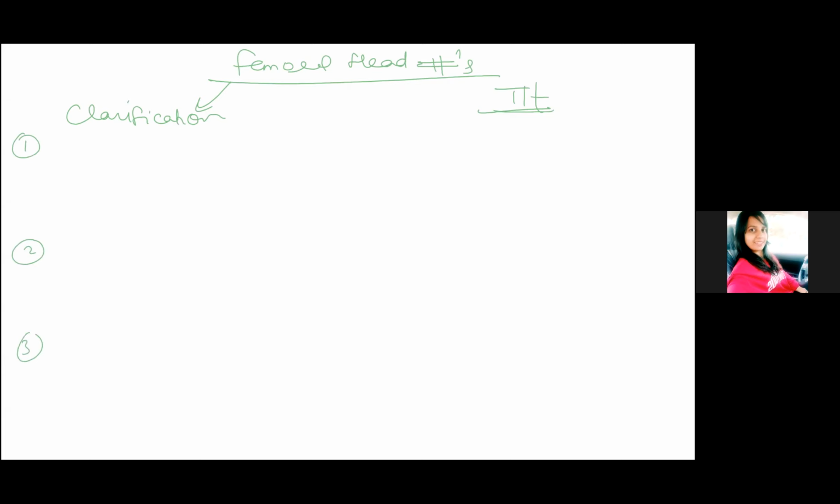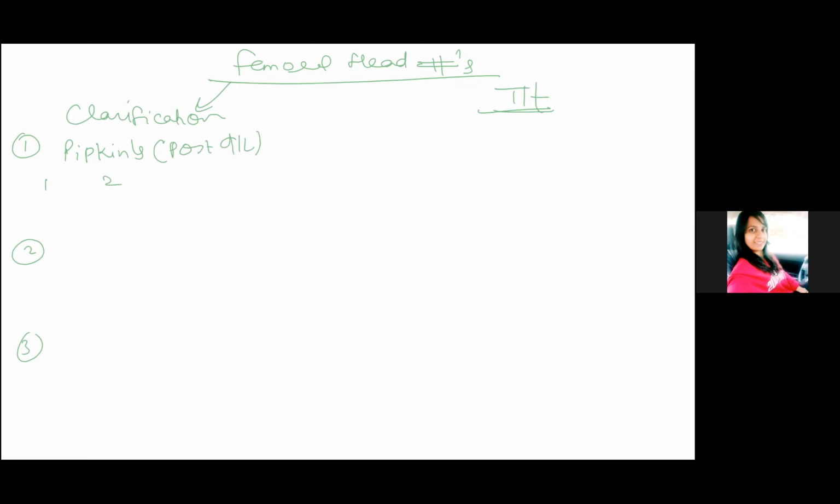Okay, hello everyone. This is Dr. Sheenam Bansal. So today we will start the femoral head fractures. In the femoral head fractures, firstly, you need to know about classifications and then you need to know about the treatment. In the classification, you have three classifications. That is, firstly, there is Pipkin's classification. In Pipkin's classification, fractures associated with posterior dislocation are taken into consideration.